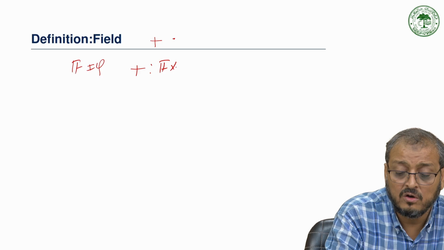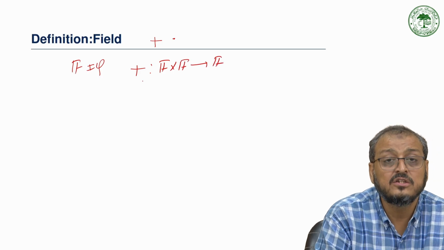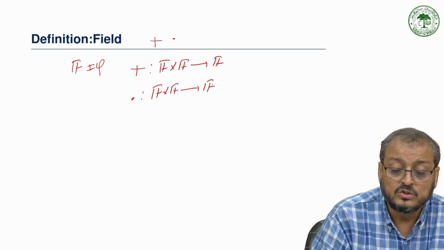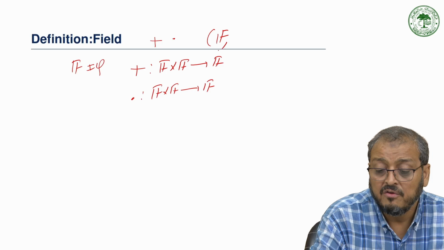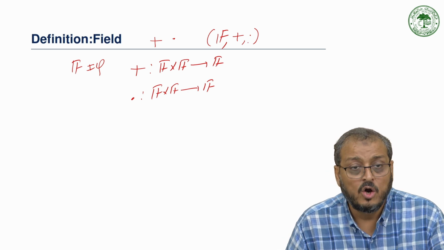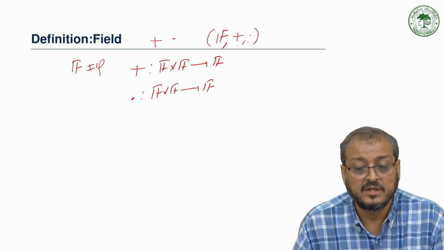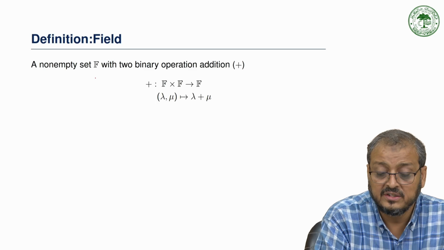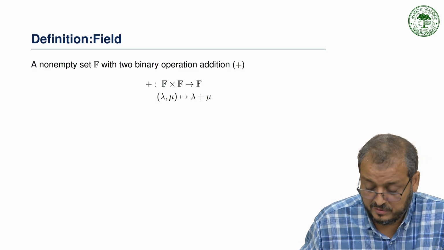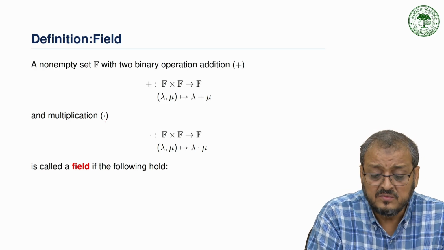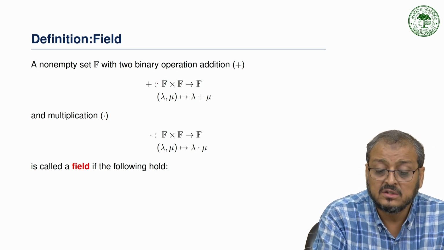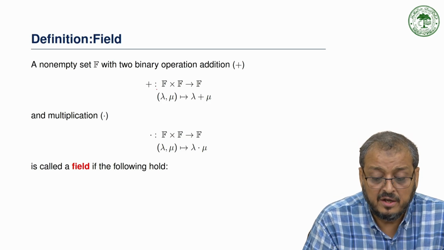We have it equipped with two binary operations: F cross F to F, meaning under addition this should be closed, and another binary operation, F cross F to F. So if we have a non-empty set F with binary operations addition and multiplication satisfying certain axioms, we just say it is called a field. We denote addition by plus, as in lambda plus mu, where lambda and mu are elements of this field, and multiplication we denote by dot, as in lambda dot mu.